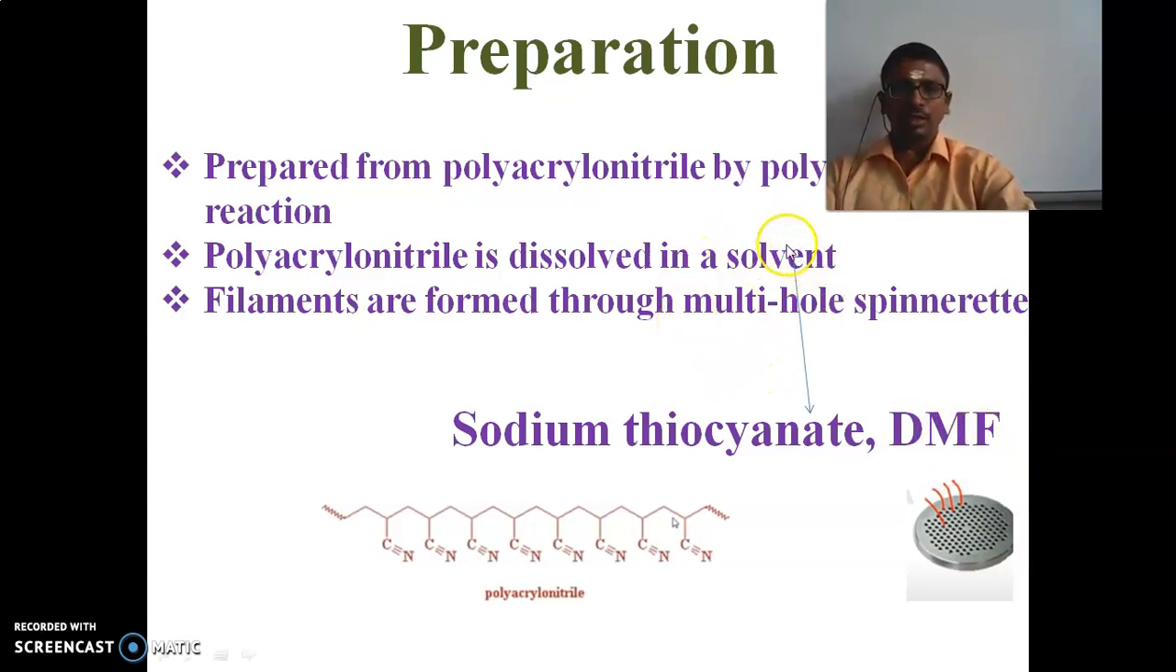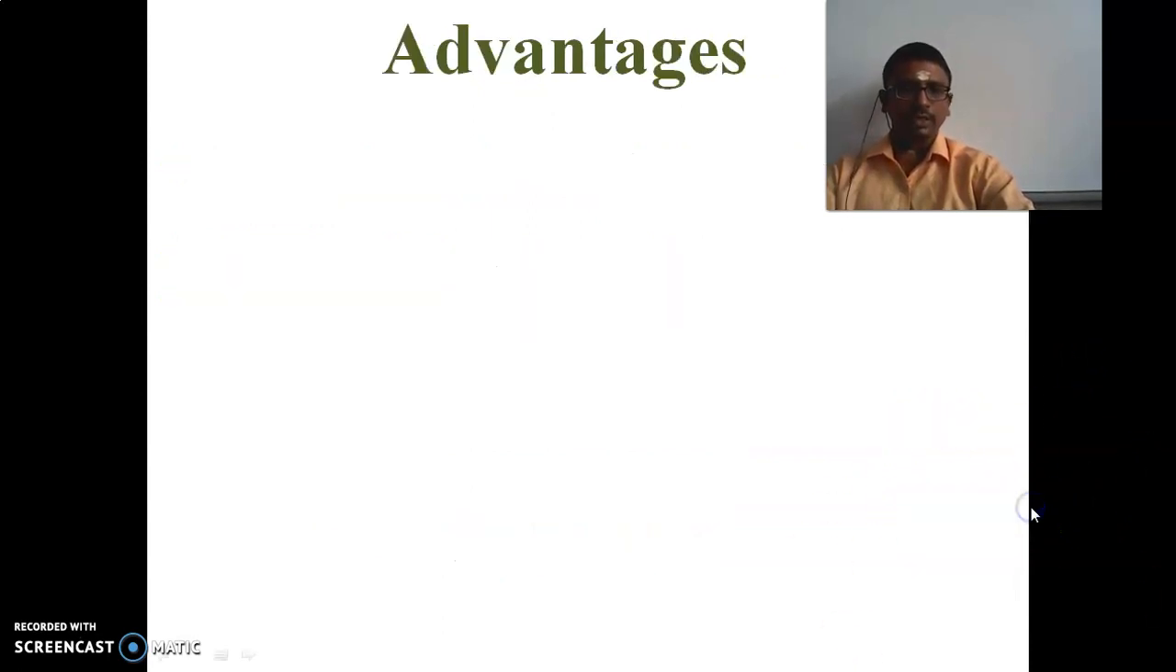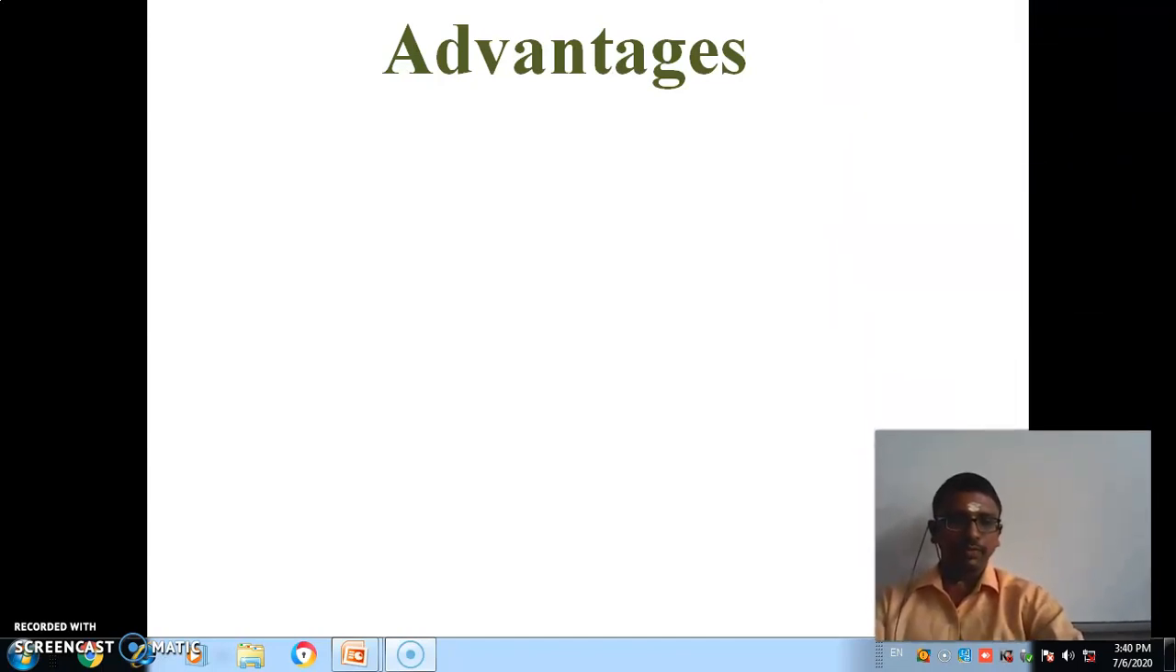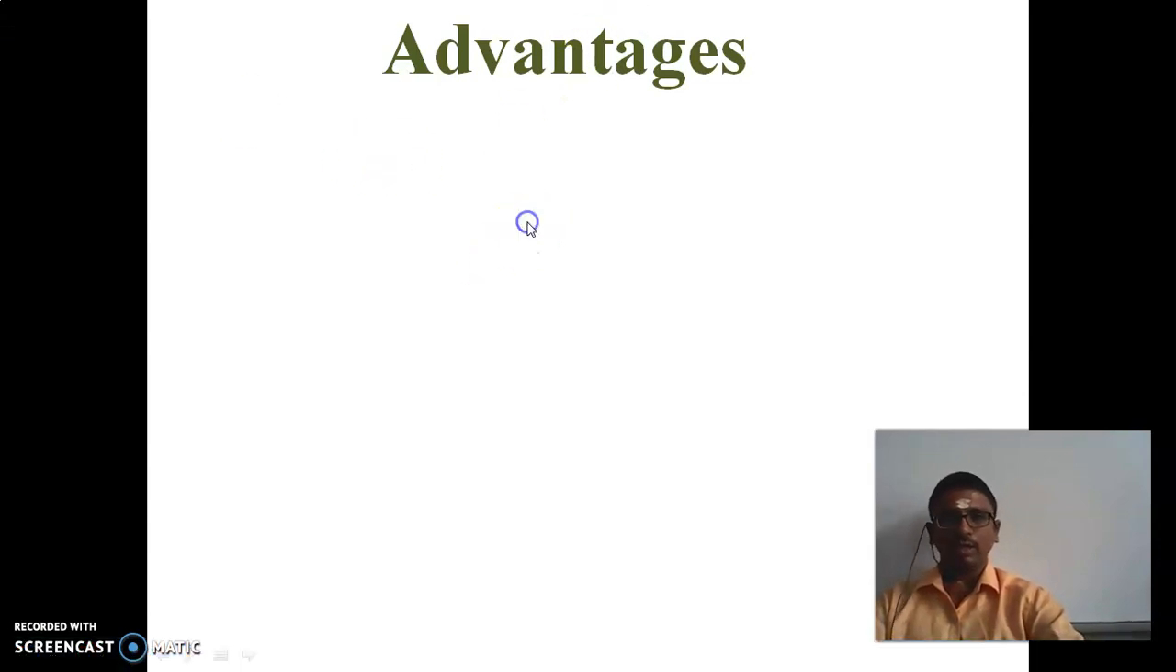after it is dissolved in a solvent, it goes through the spinning process. With that spinning process only, the filament can come out. So that thread-like filament can be used for clothing purposes. So this is the preparation of polyacrylonitrile. And next we can see what all the advantages of acrylic, that is the polyacrylonitrile compound, are.